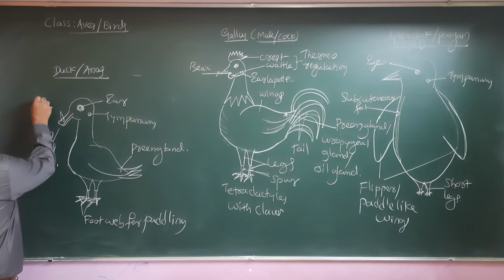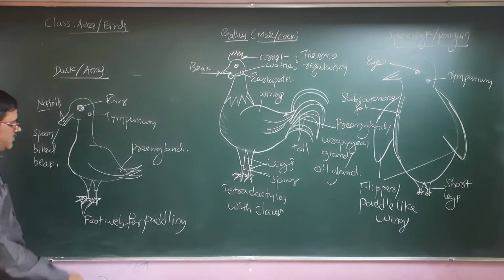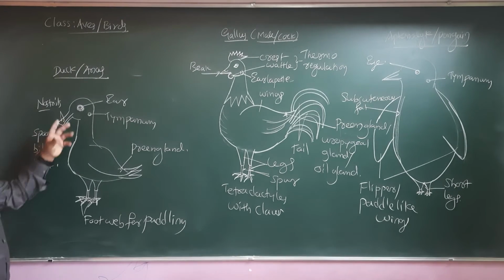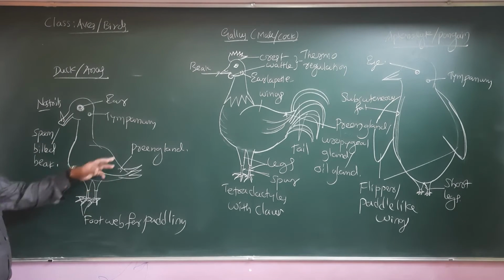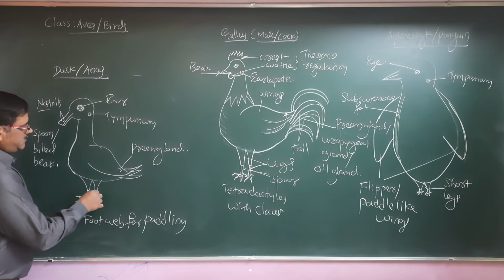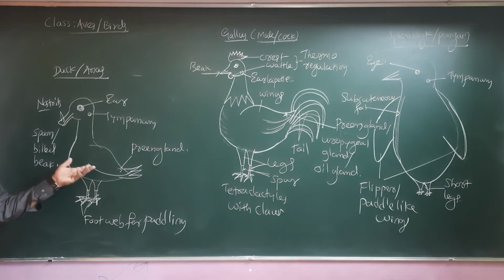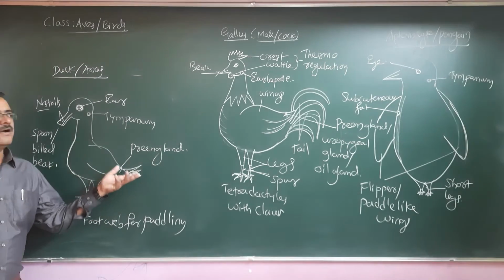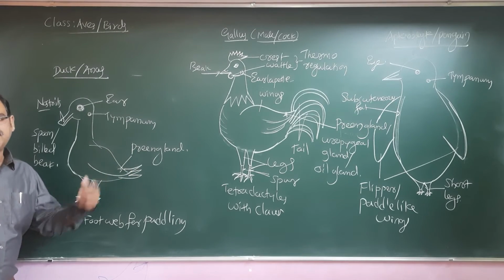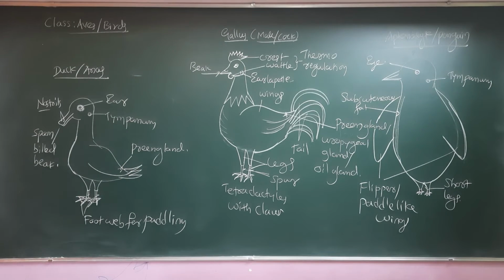And then these are the nostrils. So the presence of foot web, then spoon-billed beak helps them to hunt in the water. And then they have the preen gland also, yes. And then generally males also exhibit the presence of spur, and this is what we talk about mainly the animal adapted for the aquatic mode of life. So these are the few important examples as such we have discussed.